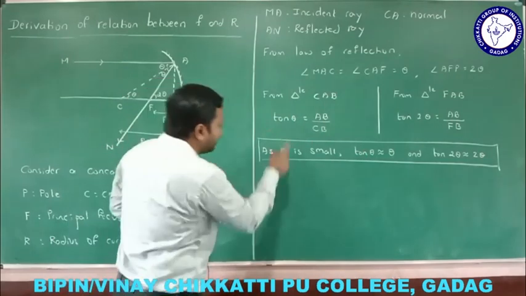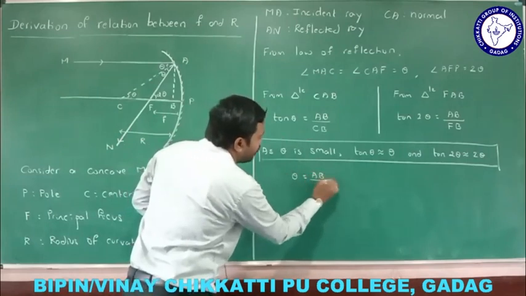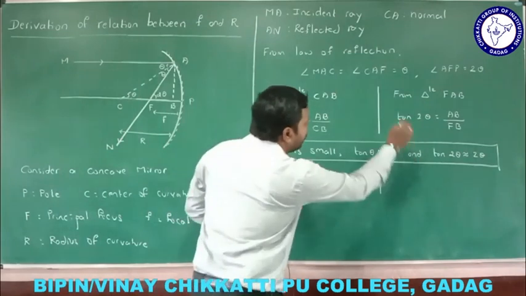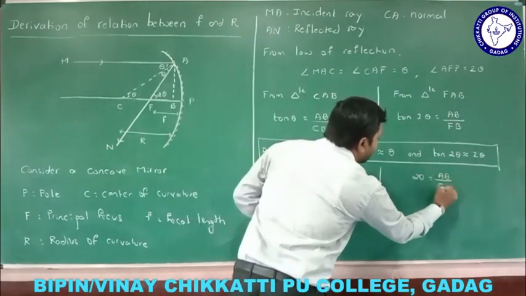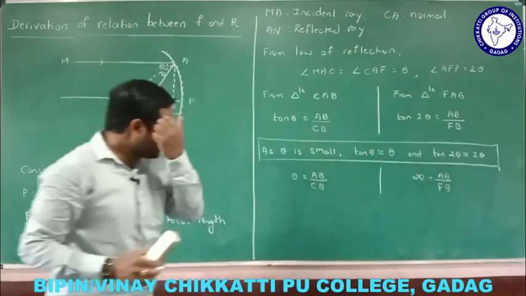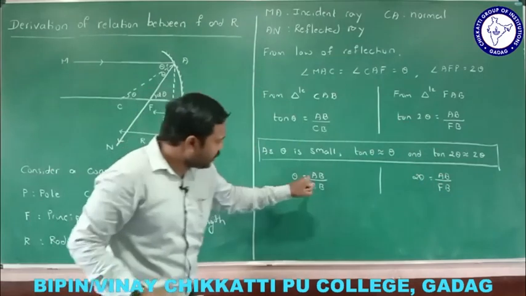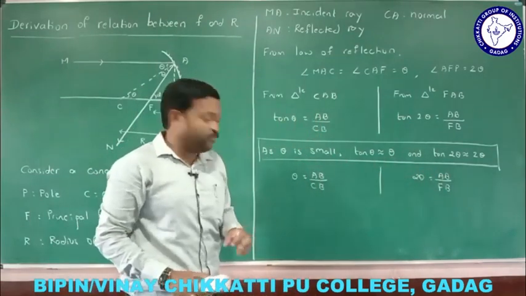Okay, here let me replace. Theta is equal to, what is theta equal to? AB divided by CB. Okay, here let me continue. 2 theta equal to, what is that now here? AB divided by FB. Now, in both the cases, one is common. What is that common now here? AB is common, right? In both the cases. Let me take, what is AB equal to now here?